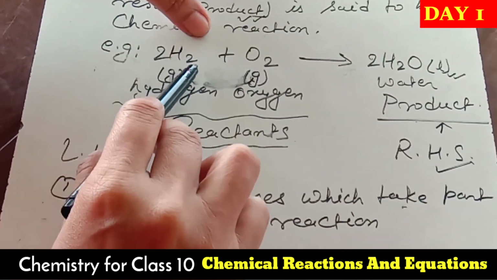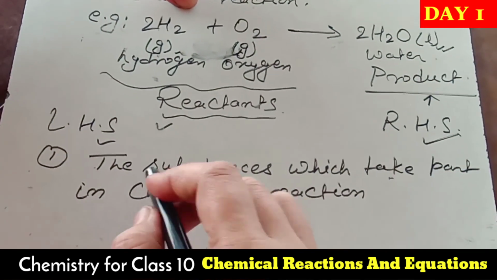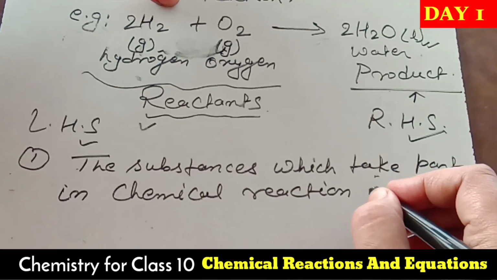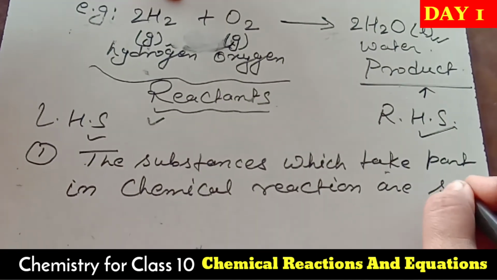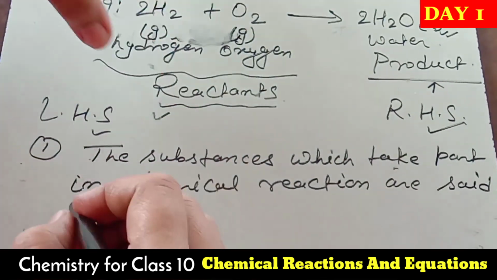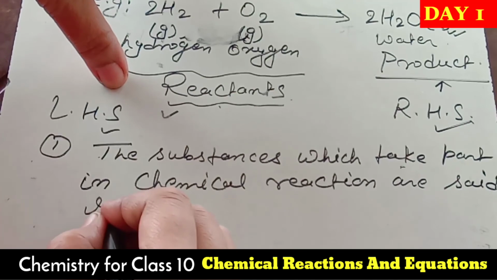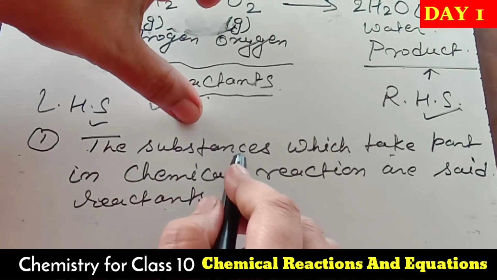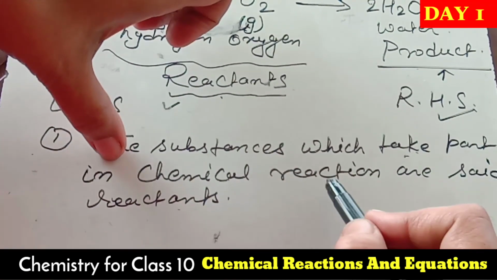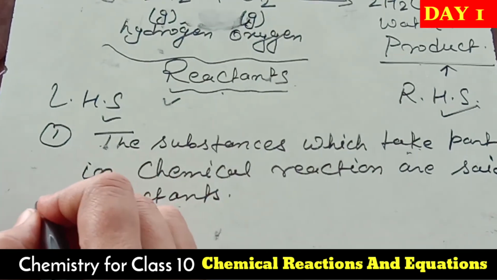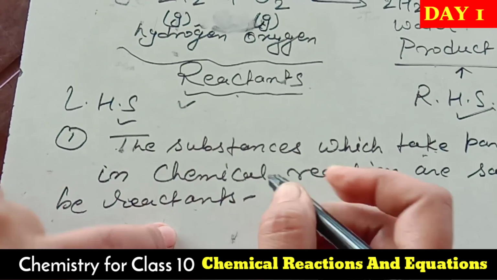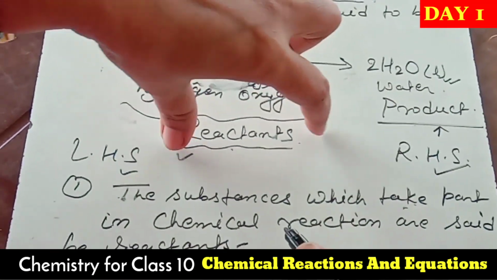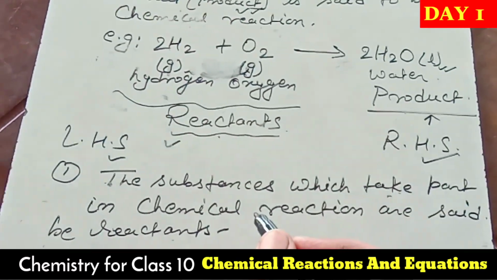I have given the example, hydrogen and oxygen. The substances which take part in a chemical reaction are said to be reactants. Look at the board, hydrogen and oxygen both are reactants in this reaction.